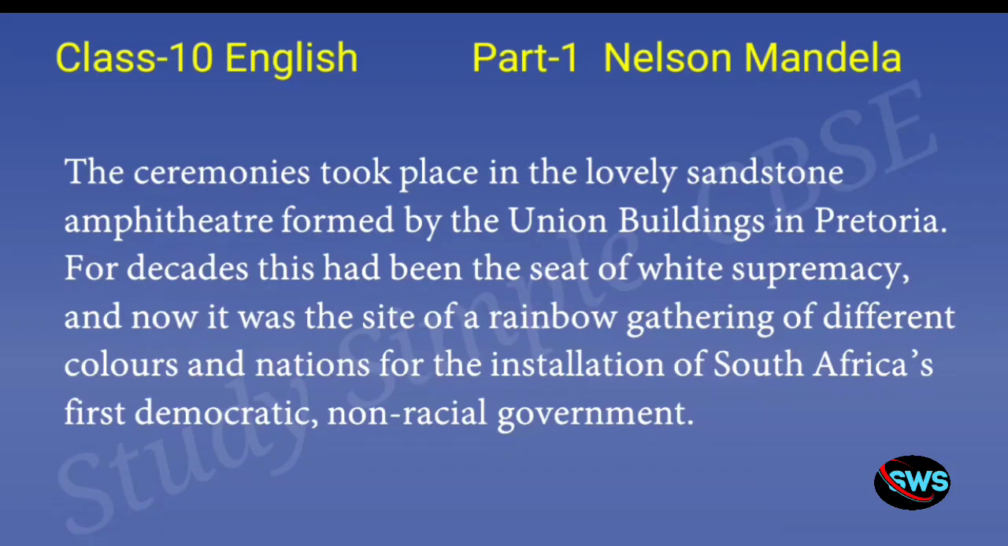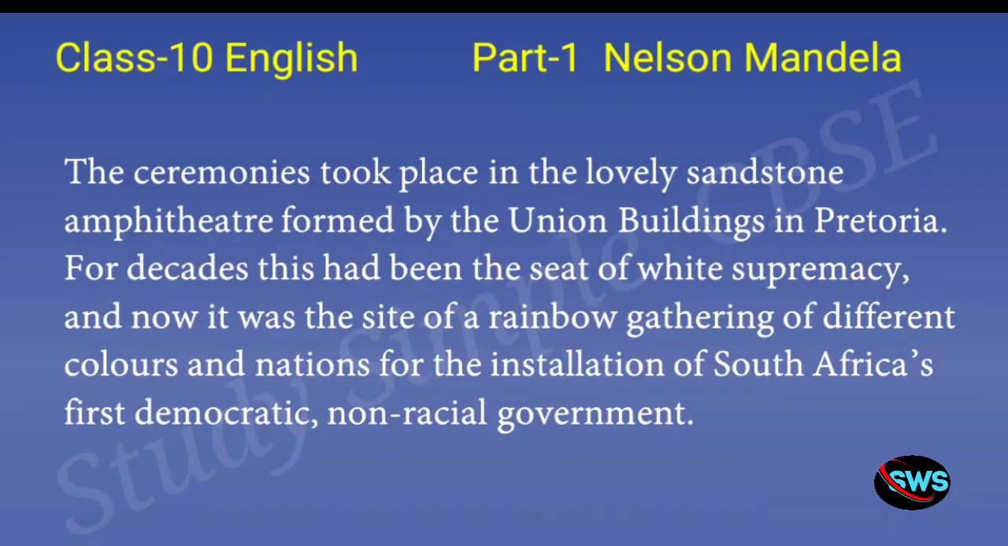And now it was the site of a rainbow gathering of different colors and nations. So he's saying that this is now a rainbow gathering since people from different caste, creed and from different countries are gathering in this beautiful ceremony. And for the installation of South Africa's first democratic non-racial government. So he's saying that there is going to be a beautiful gathering here for the installation of South Africa's first democratic non-racial government.